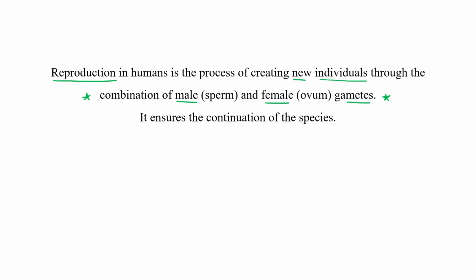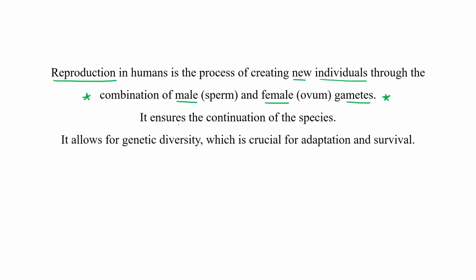Reproduction is required for the continuity of species to go on continuously. This is the key, reproduction. With reproduction, it also creates genetic diversity in the progeny, which is crucial for adaptation and survival of the offspring in a changed environment.